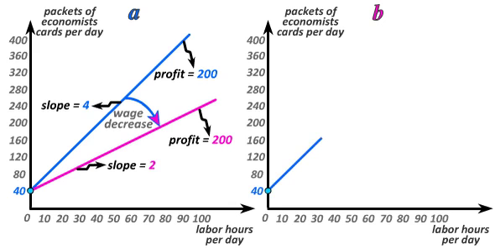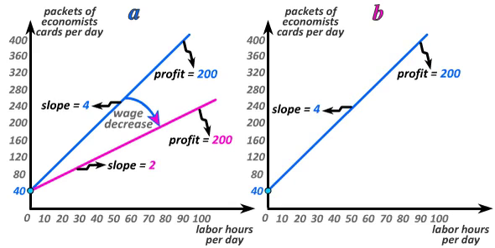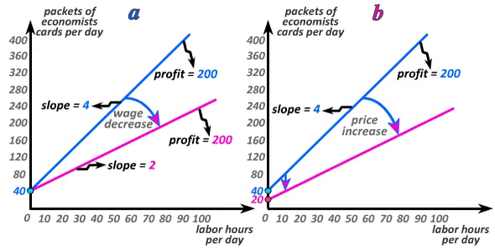In panel B, we'll ask what happens when the price of the output increases from $5 to $10, and we'll start with the initial isoprofit line corresponding to the $5 price and the $20 per hour wage. Since the slope of isoprofit lines is W divided by P, we had an initial slope of 20 divided by 5, or 4, which now becomes a new slope of 20 divided by 10, or 2. Thus the slope becomes shallower as the price increases, just as it did for a wage decrease in panel A.